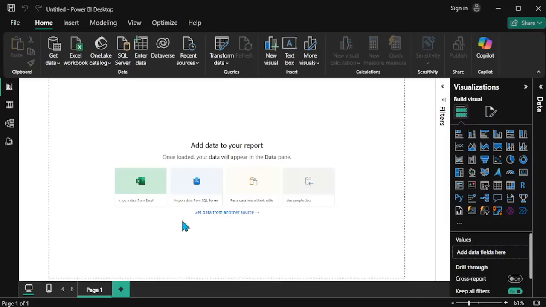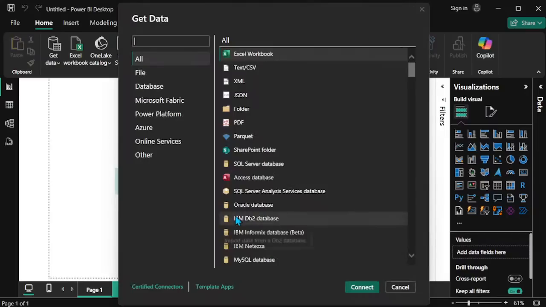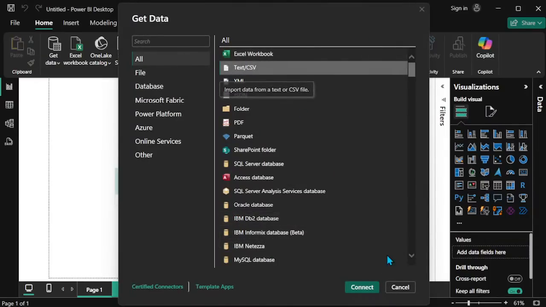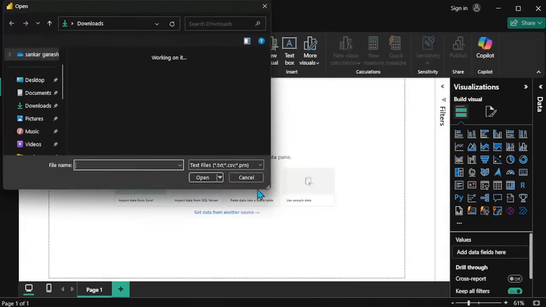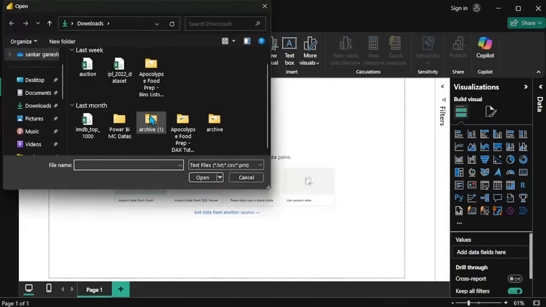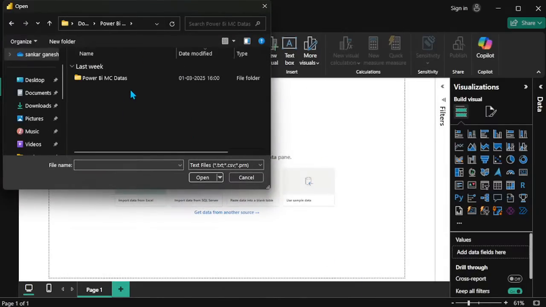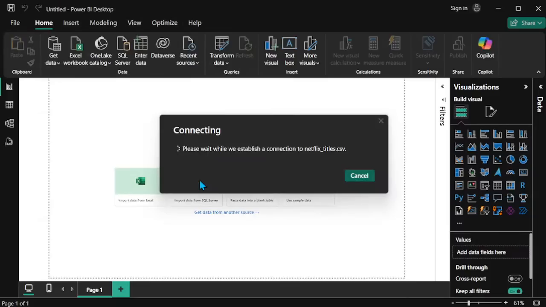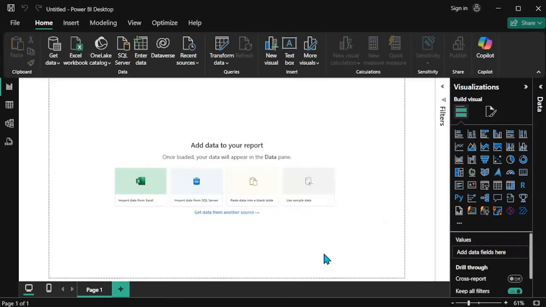Once I open Power BI, first of all I import my dataset, that is the Netflix dataset, choosing the CSV file and connecting.